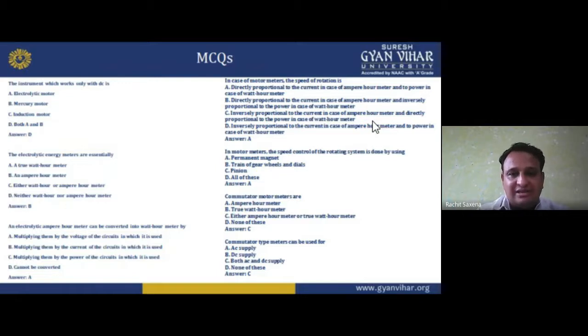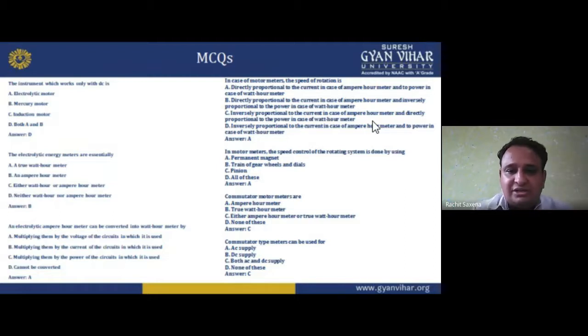In motor meters, the speed of rotation is directly proportional to the current in the case of an ampere hour meter and to the power in the case of a watt hour meter. That is option E. In a motor meter, the speed control of the rotating system is done by using a permanent magnet, train of wheels and dials, pinion, and all of these. So the option is A, permanent magnet.